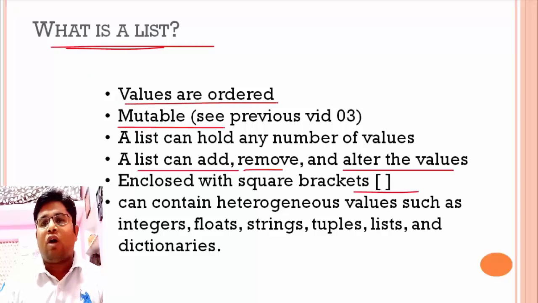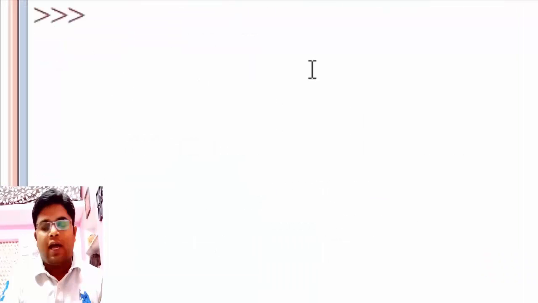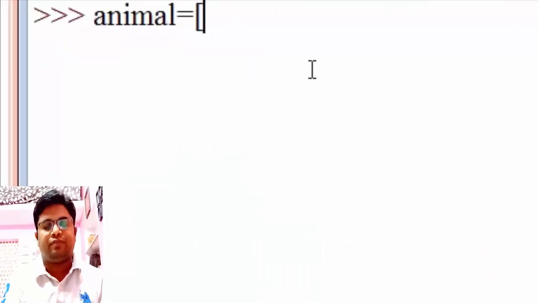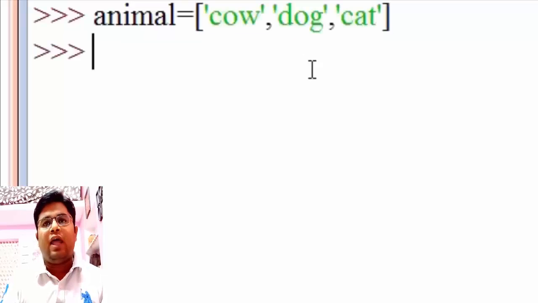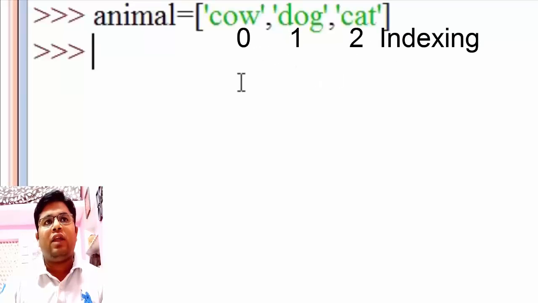Next, values are ordered. It means all the values can be accessed by a number which is in order. I have created a list called animal, and to store values I have to use square brackets, like cow, dog, cat. These are all domestic animals. After that I hit enter. So the values cow, dog, and cat are indexed as 0, 1, and 2.